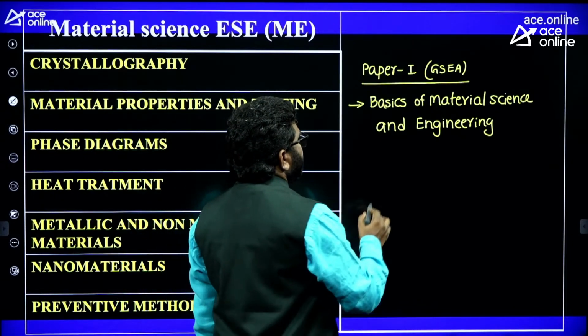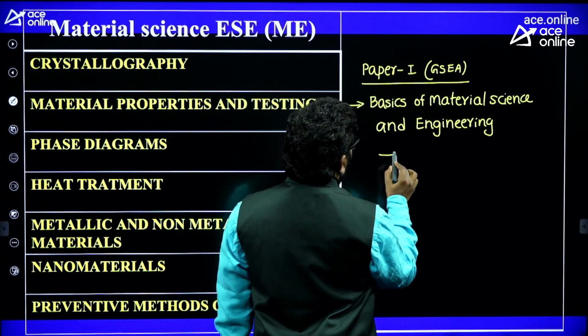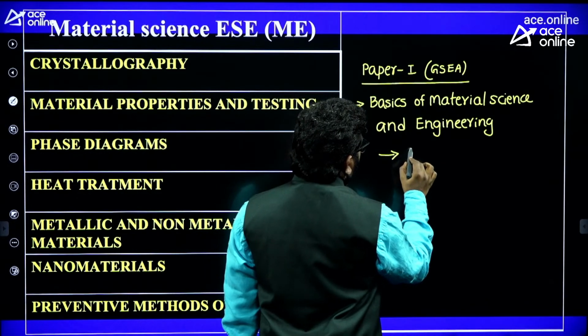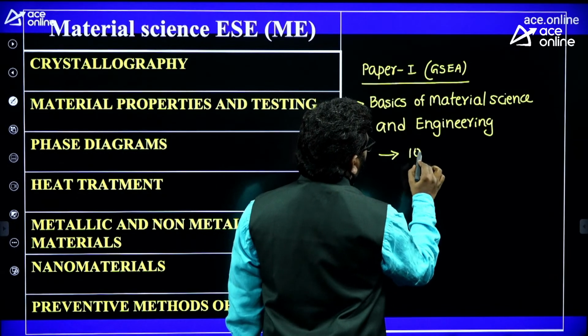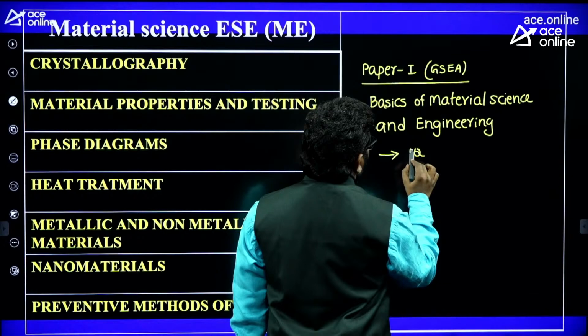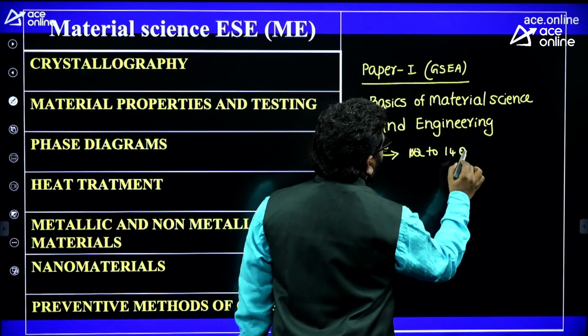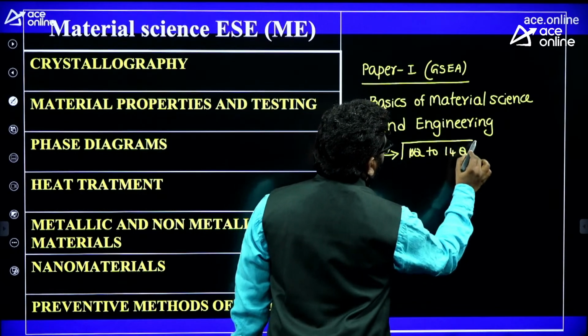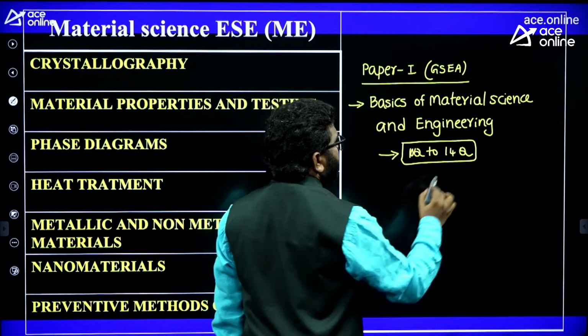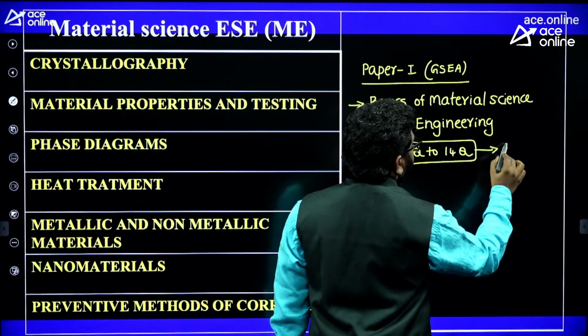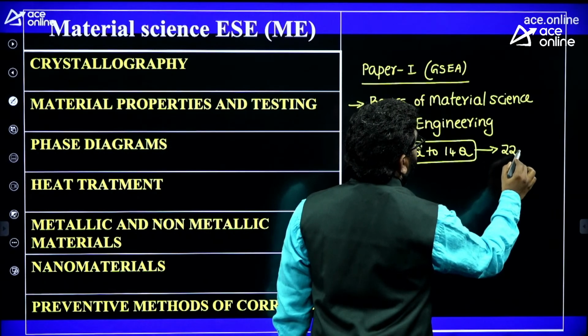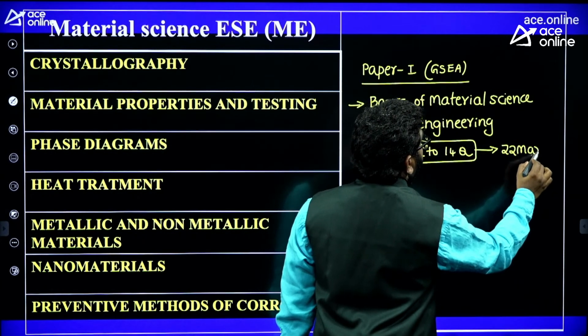Regarding the weightage of the subject here, every year they are asking 10 to 14 questions from the basics of material science. Now see here, with 10 to 14 questions on average, you can take 22 marks from paper 1 alone.